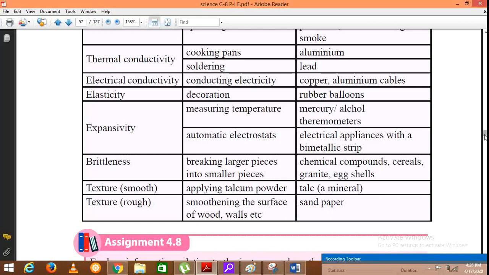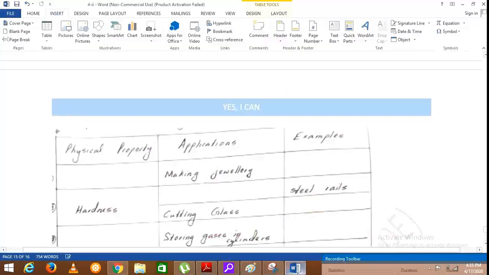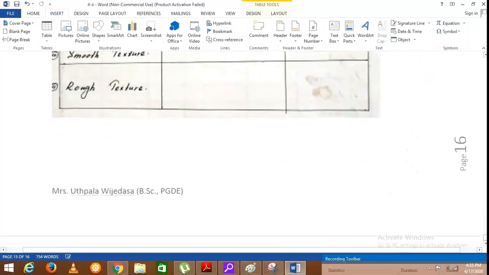So these are the practical applications. Now we have learnt about the physical properties of different substances, as well as we can make use of these physical properties by knowing about them properly. So I think you have gained an idea about the different physical properties and what are the instances in which we make use of these different properties of substances. So that's the end of the lesson.